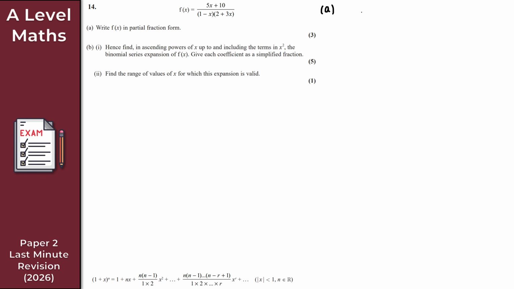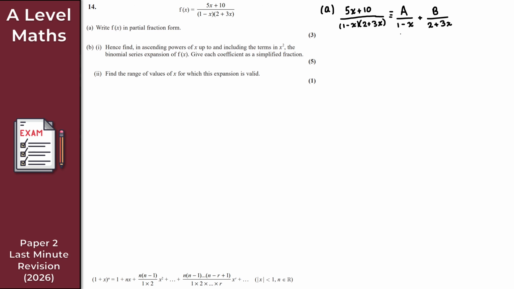If I start by writing down the original fraction, I get 5x plus 10 all over 1 minus x times 2 plus 3x. And this is identical to a over the first factor, 1 minus x, plus b over the second factor, 2 plus 3x.